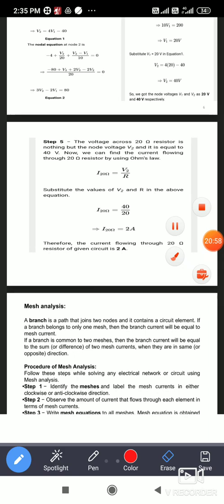So supernode analysis is the special case of nodal analysis. So when two adjacent nodes consisting of only a single voltage source, then those nodes are called as what? Supernode. Those nodes are called as what? Supernode. So we cannot apply the Kirchhoff's current law directly at those nodes, which are affected by the supernode. So we have to solve such type of example by supernode analysis.